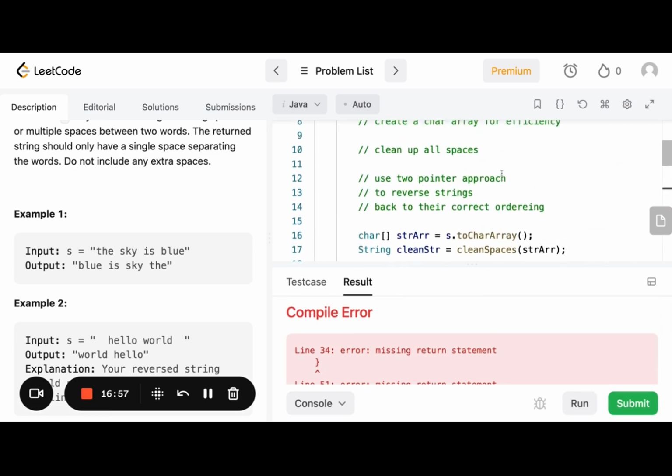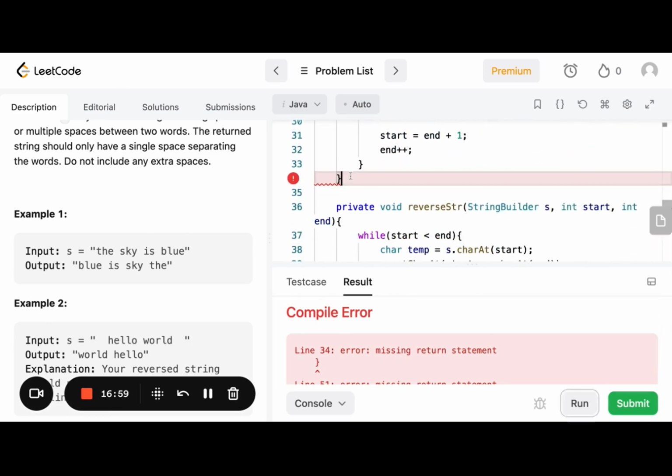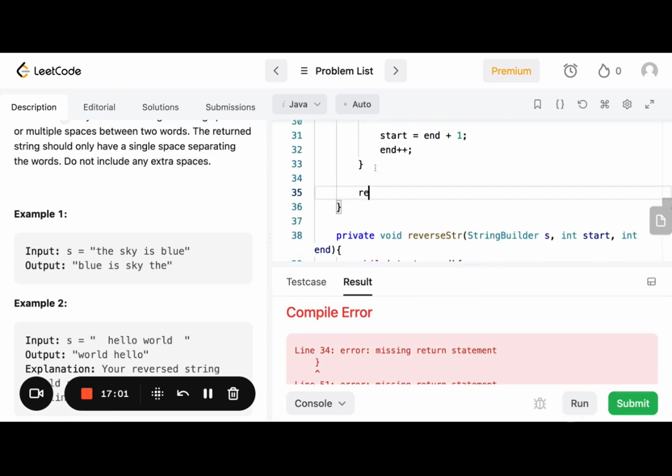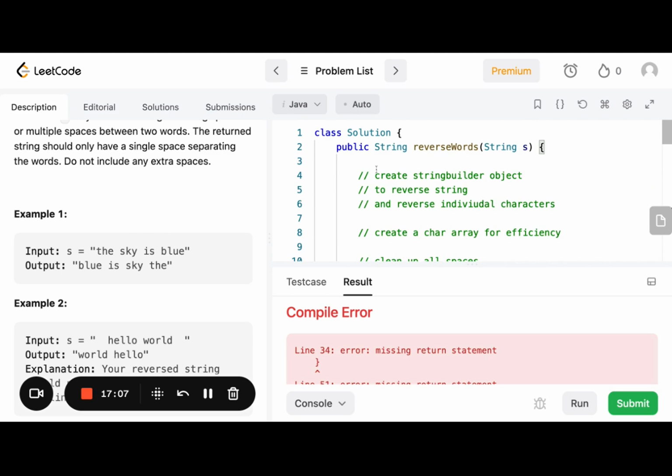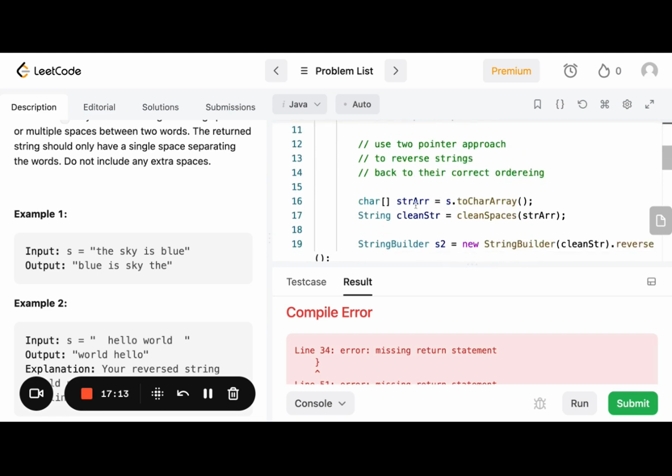Missing. Oh, okay. So I've reversed this string and I have not returned anything. So we need to return s2. Oh no, not s2. This function doesn't return a string builder, it returns a string. So I need to make sure to convert that string builder object back to a string.